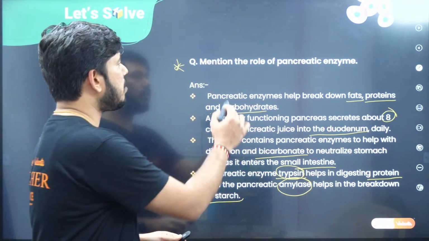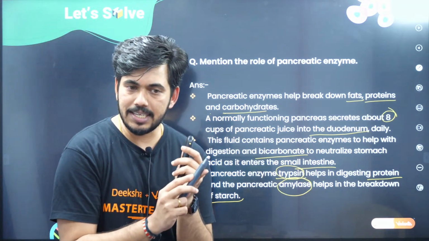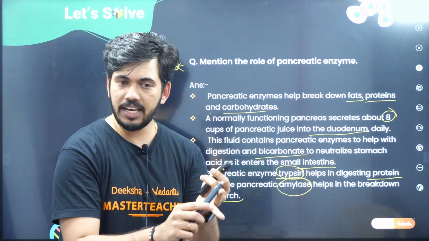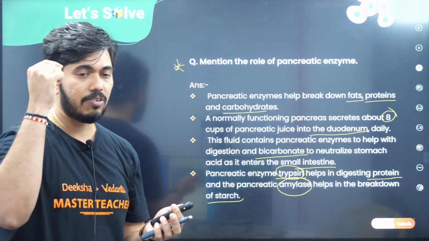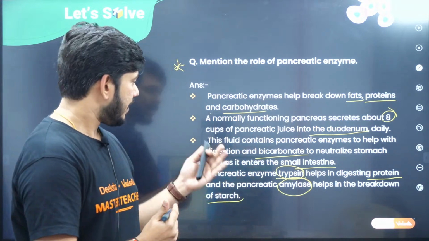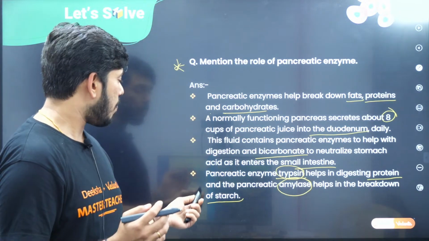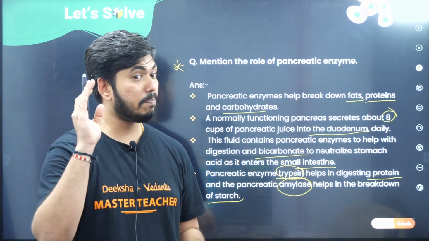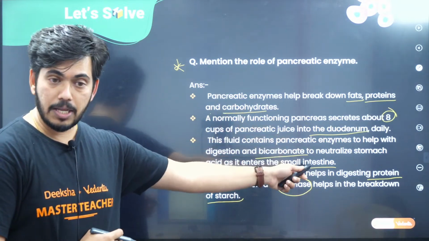Once again, please remember children, mention the role of pancreatic enzyme. First, you are supposed to say pancreatic enzymes are required for the digestion of fat, protein and carbohydrate. Every day it produces at least 8 cups of pancreatic juice into the duodenum. Then it also helps in the production of bicarbonate to neutralize the stomach acid, because that stomach acid has to enter the small intestine and may damage it. To protect that, it has to be neutralized. For that, it produces the bicarbonates.